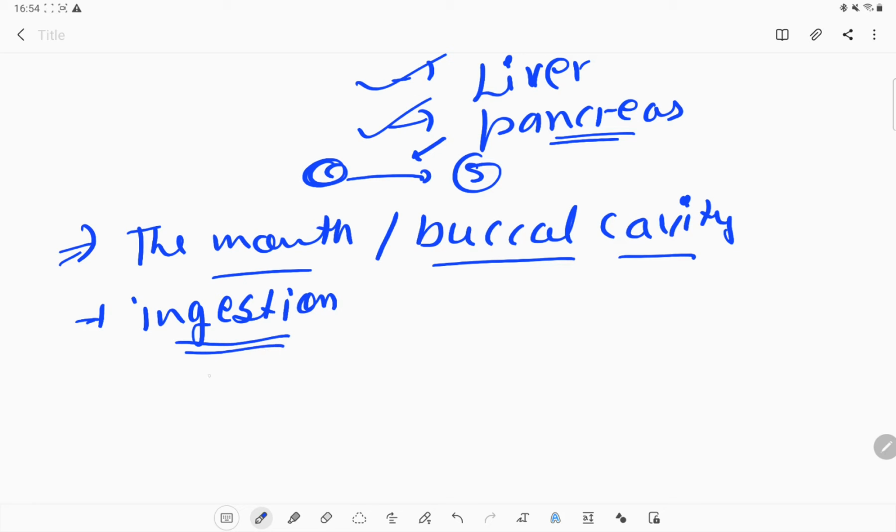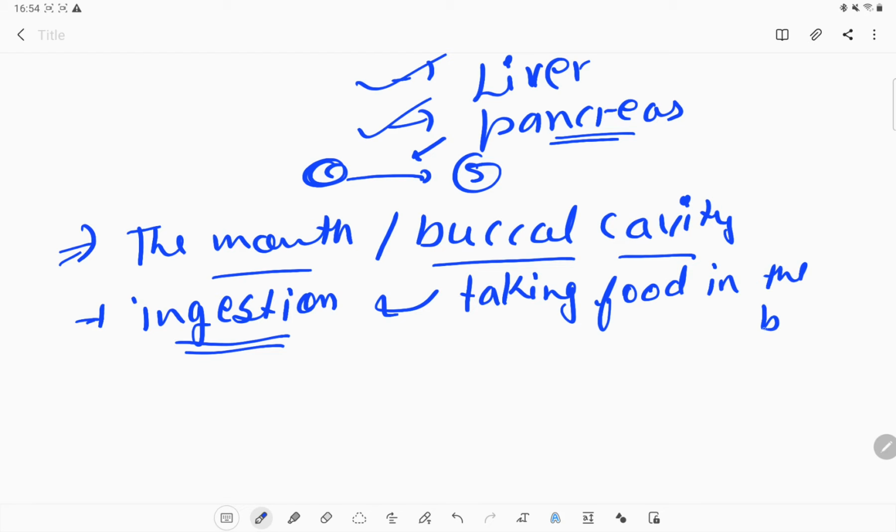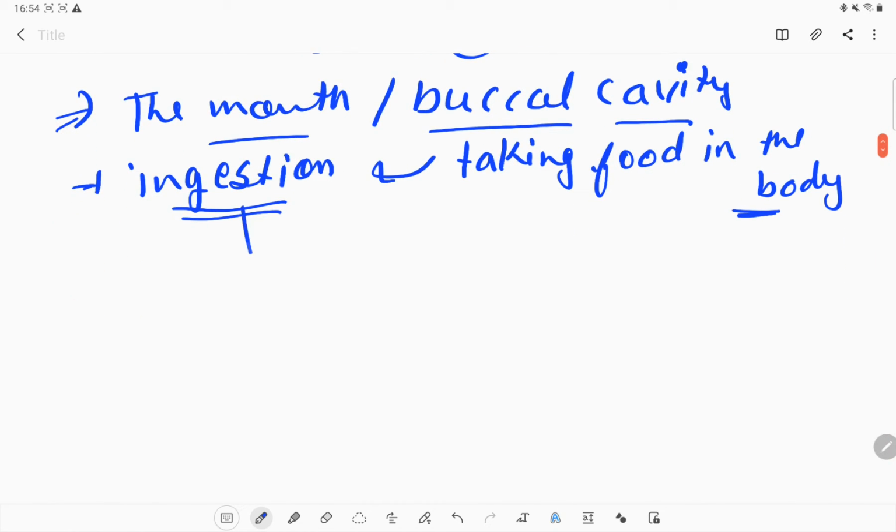Ingestion means the process of taking food inside our body, and we do it through the buccal cavity. Now what do we do after ingestion? We chew the food. This is our first work after ingestion, chewing the food with the help of teeth present in our buccal cavity.